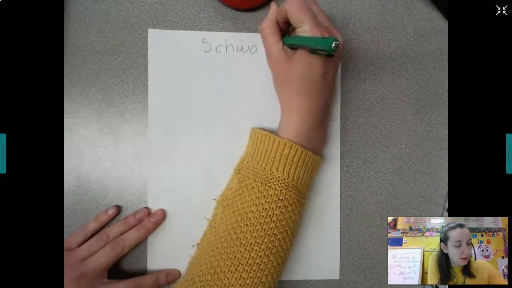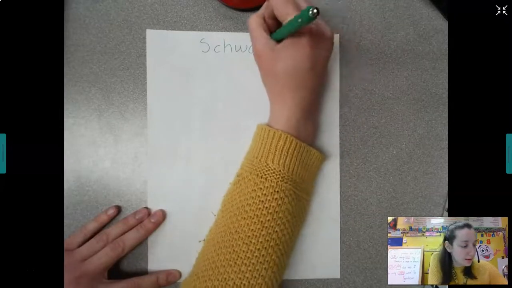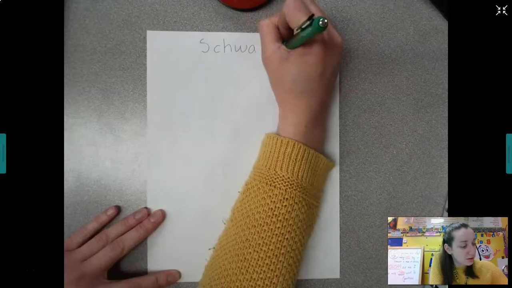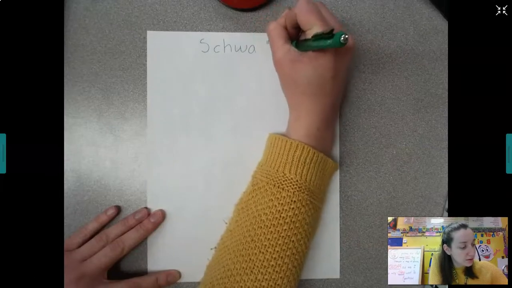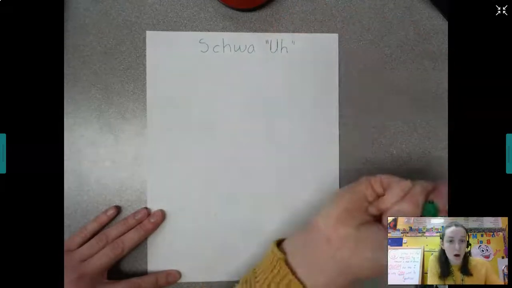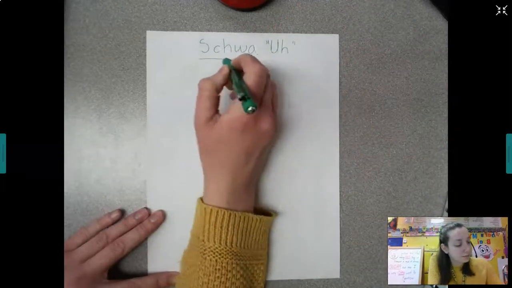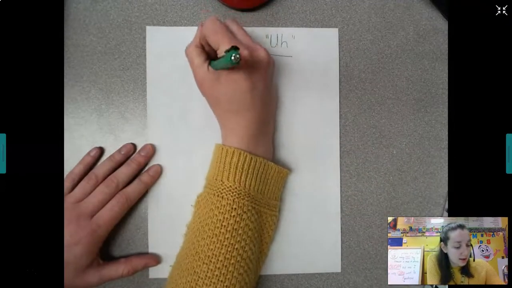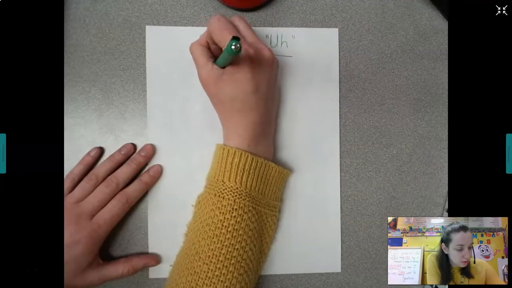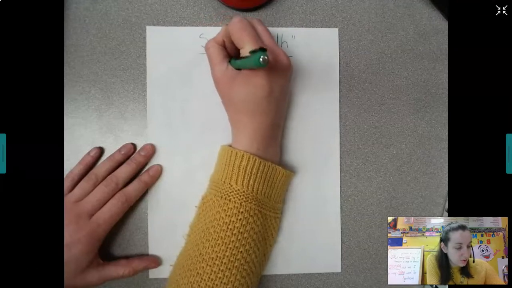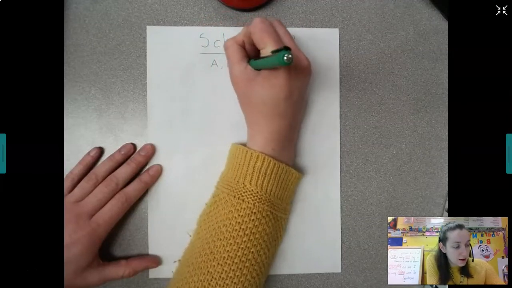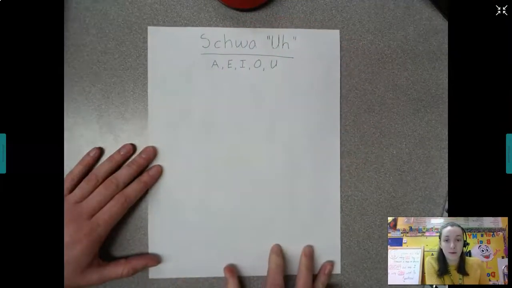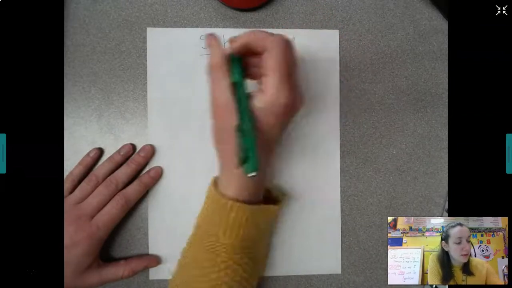Alright, and I want you to write "uh" in two quotation marks, like we did in our last story with dialogue. We also use it to just mark how it sounds. So you're going to write "uh" for schwa. So it can be with any vowel. The vowels, of course, are A, E, I, O, U. So let's come up with some examples.